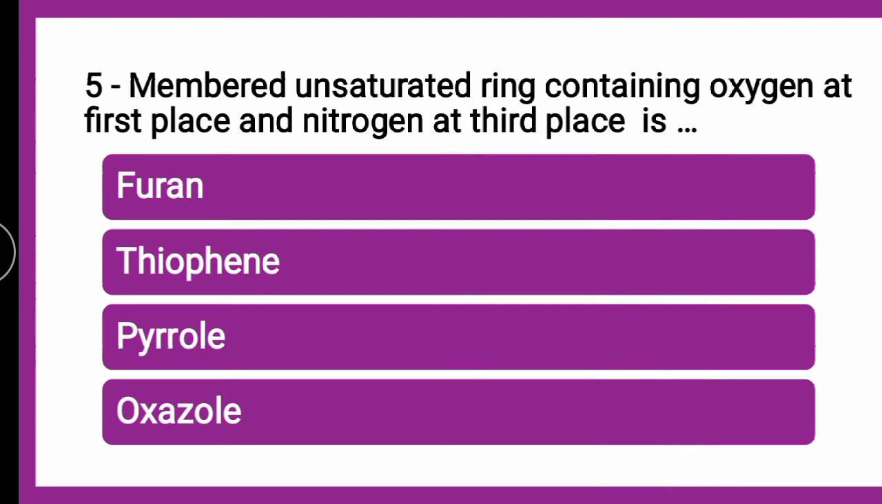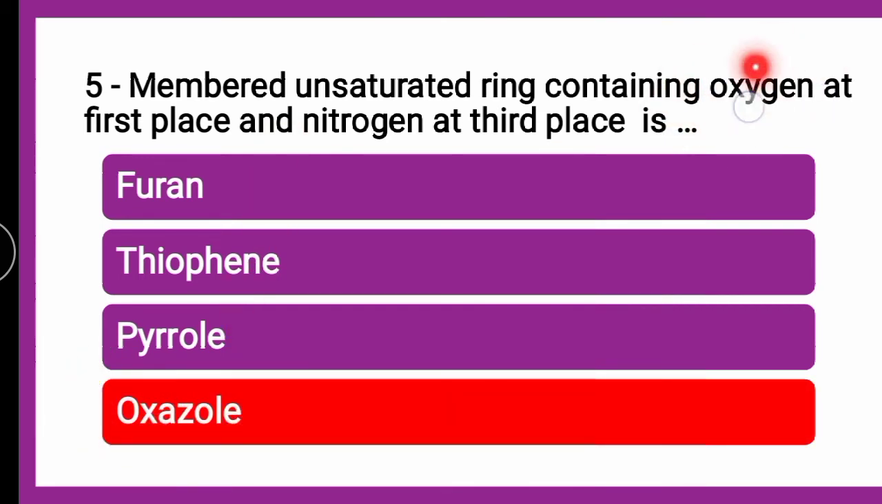Next question is: five-membered unsaturated ring containing oxygen at first place and a nitrogen at third place is dash. Now here, for five-membered unsaturated rings, we start with the heterocycles which contain more than one heteroatom, like oxygen and nitrogen. Whether it is furan, thiophene, pyrrole or oxazole, if you read the question properly, it is oxygen and nitrogen. So from amongst the given options, the correct answer is oxazole.